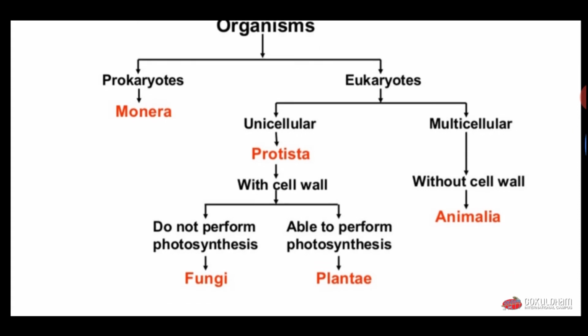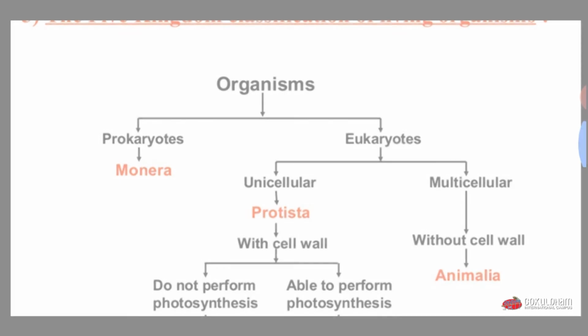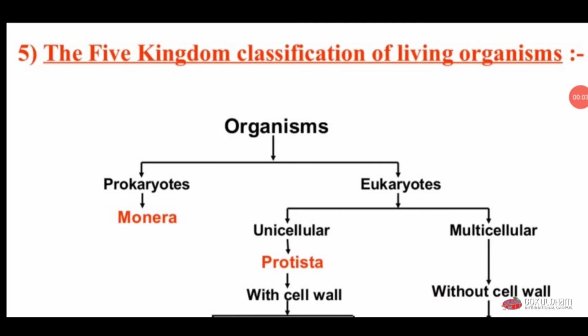Unicellular include Protista. With the cell wall, it is fungi.